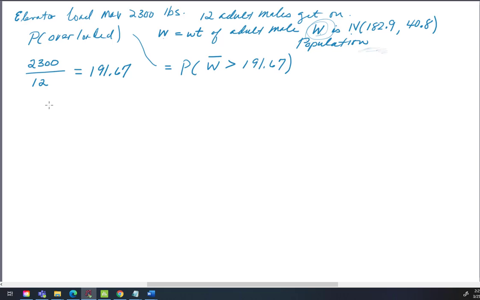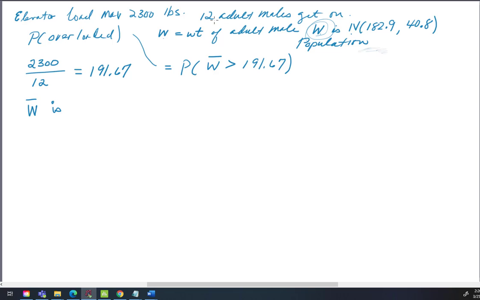But in this case, we're very fortunate because we know from the central limit theorem that W bar is, okay, now what does it say about the shape? The central limit theorem says W bar is normal under two conditions. If W itself is normal, and we're in luck because the problem says that W is normal. There is a second condition. We don't need it in this problem because we've got W itself as normal, which implies that W bar is normal. But if we didn't know that W was normal, but if our sample size was greater than 30, W bar would still be normal.